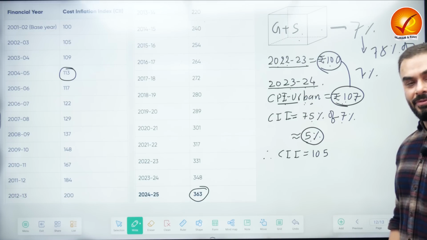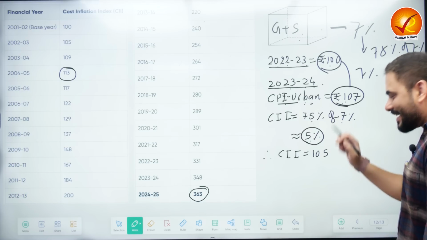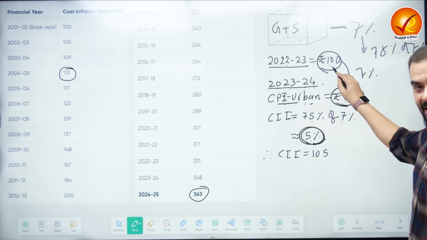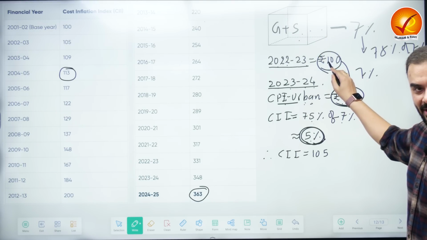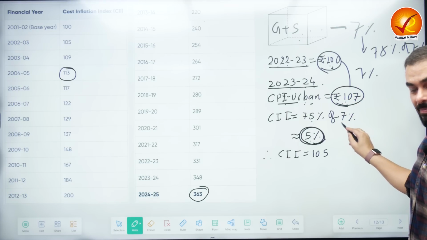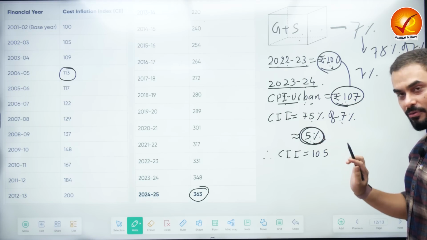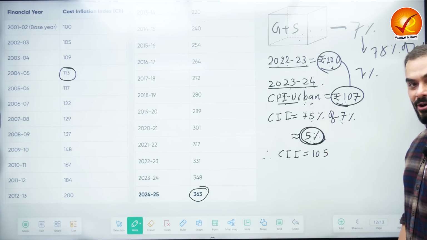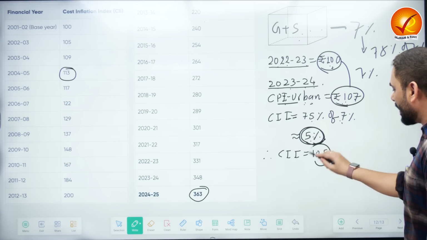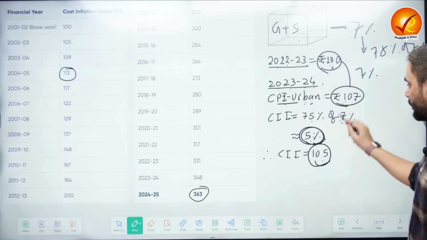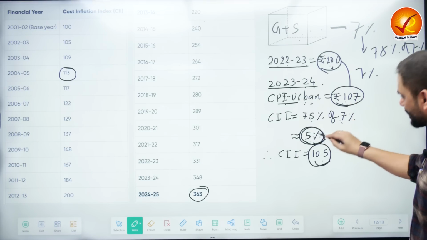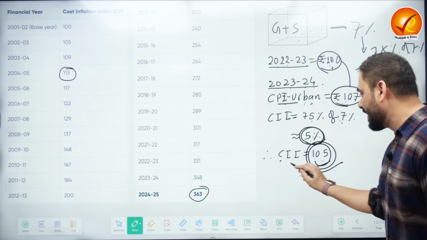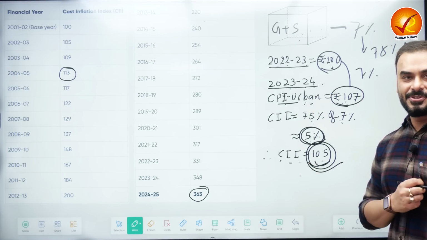Let's take it to be 5, ignoring the decimal. Now you add this 5 to the price of the box, so this number becomes 105. So 100 becomes 105 because you haven't taken 7, you have taken 75% of 7. This 105 is called the cost inflation index, CII.